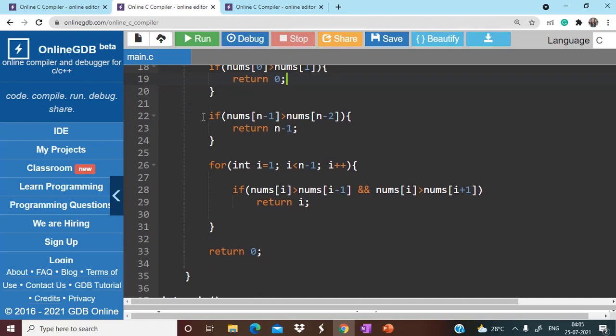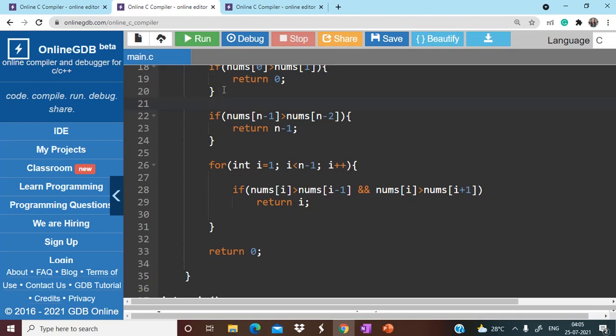Also, there can be a case where the last element itself is greater than the element one step before it. For example, if you have 1, 2, 3, 4, 4 is on which index? Third index. And 3 is on the second index. So here we check the element at n minus 1. n is 4, 4 minus 1 is 3. So 4 is greater than 3, the condition is true. Now this 4 is on the third index, so we simply return n minus 1.